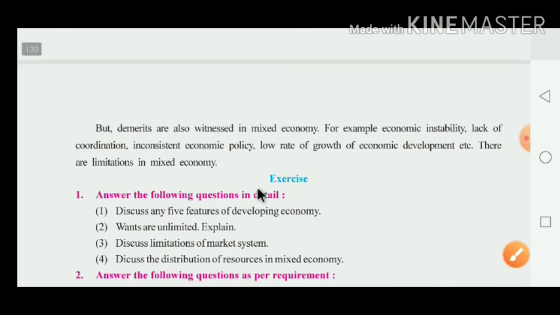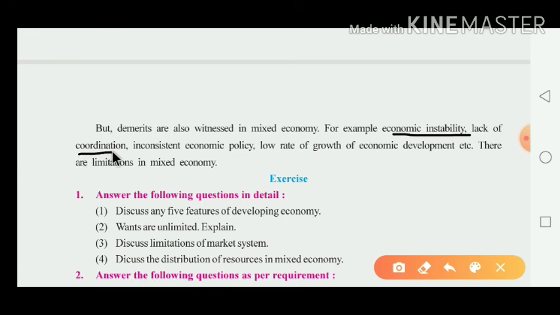But demerits are also witnessed in the mixed economy. In the same way, dear children, in the previous two systems we have already learned that some demerits are there. So in the mixed economy, demerits are there too. What is the meaning of demerits? It means avgun. For example, economic instability, it means asthita, lack of coordination between the public as well as the private sector.